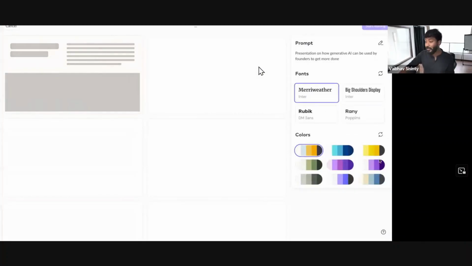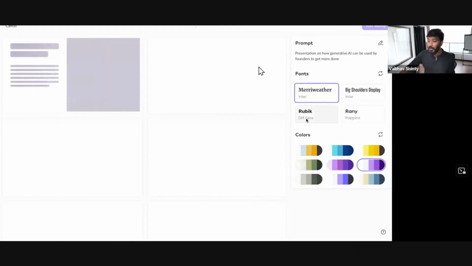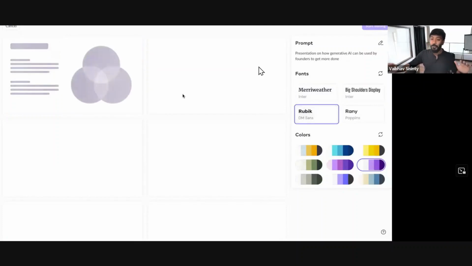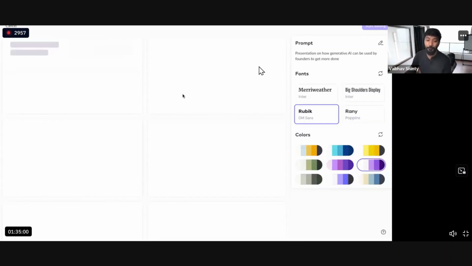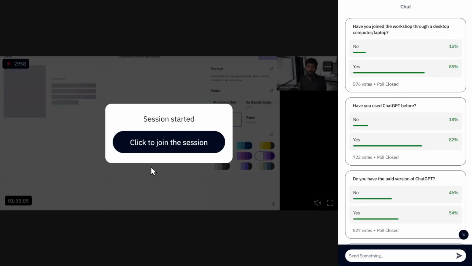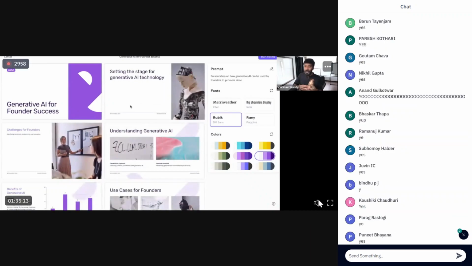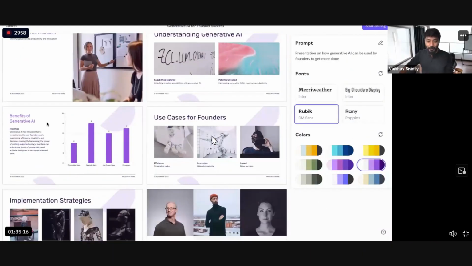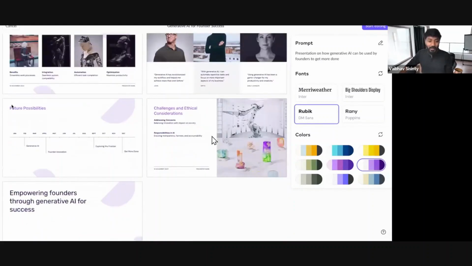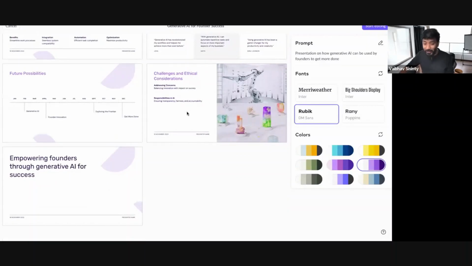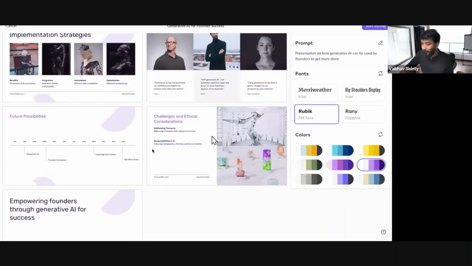I click on start. Here I can select colors also. So I change my colors, select the font that I want, and you can see this. It is generating the presentation on the fly as we are looking at this. Look at this, guys. Understanding generative AI, challenges of the founder, benefits of generative AI, use cases for founders, implementation strategies, future possibilities, ethical considerations, empowering founders through generative AI for success.